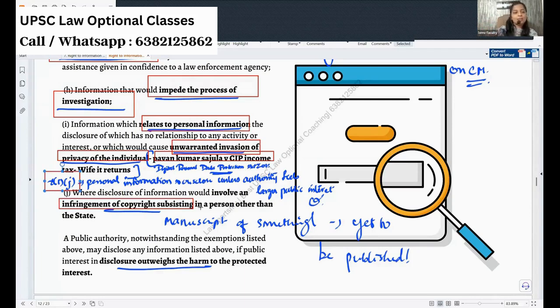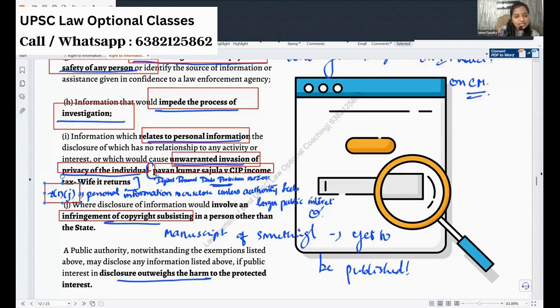done in 2023, because of the Digital Personal Data Protection Act of 2023. It states that any personal information in digital form cannot be given unless and until the authority feels that it is for the larger public interest. Okay, so this 8 clause 1 clause J and the RTI Act, comparing digital personal data protection and the RTI Act, there may be a question.